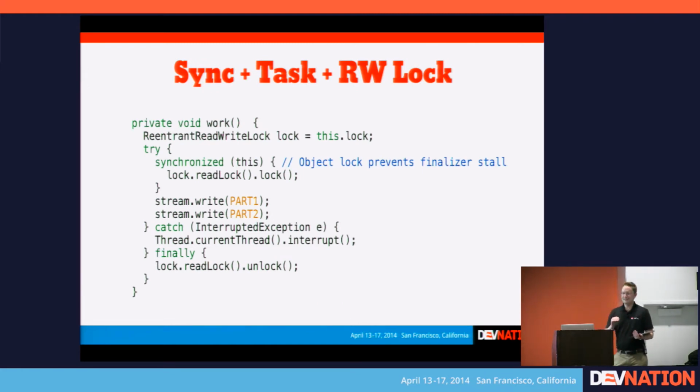So you can deal with the concurrency problem, if you want to support multiple work methods getting executed at the same exact time, by using something like a read-write lock.